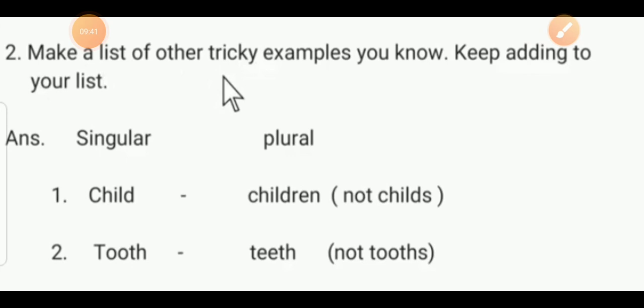Question number 2. Make a list of the tricky examples. Keep adding to your list, singular and plural. Like child. It is a singular form. But children, it is a plural form of child.